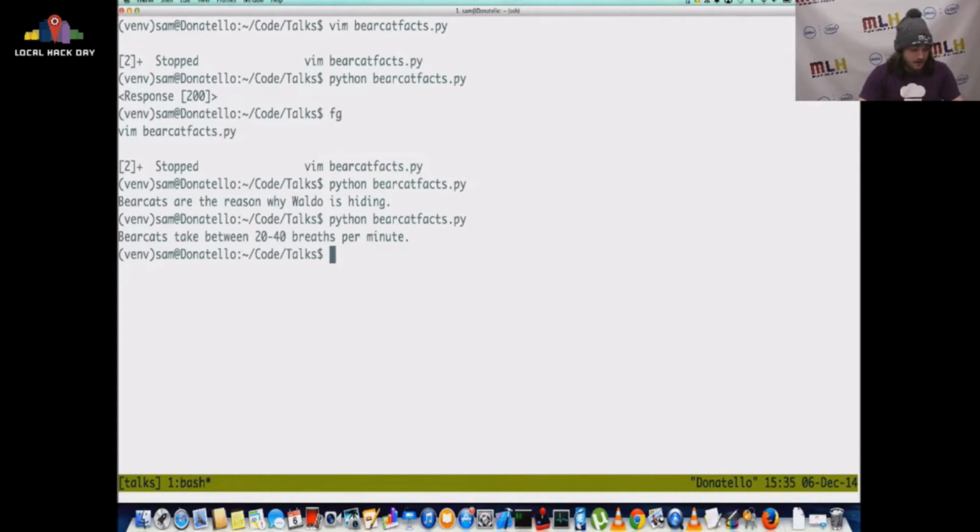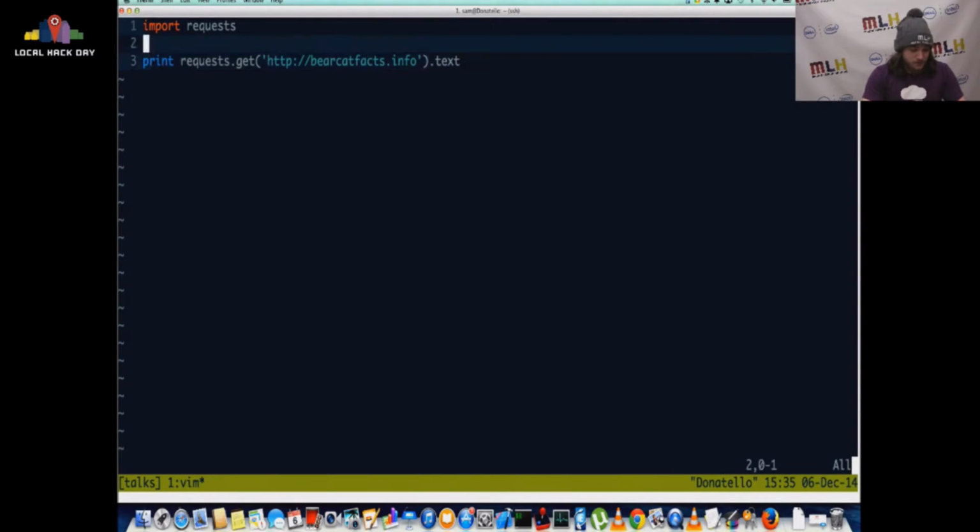That's cool. I didn't know that. Bearcats take between 20 to 40 breaths per minute. That's a lot of breaths. A bearcat's brain is more similar to a man's brain than that of a dog. I didn't know that. I don't know if these are true, but I hope they are. So this is super simple. We just printed something on the command line, and it's a bearcat fact. And you can do anything you want with this.